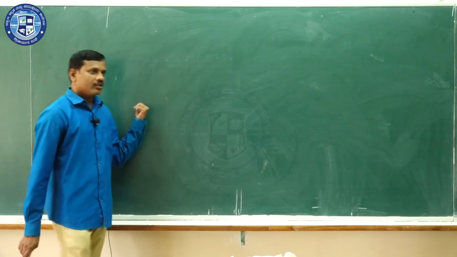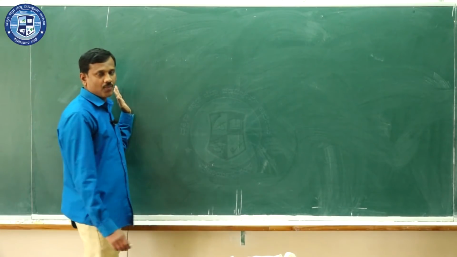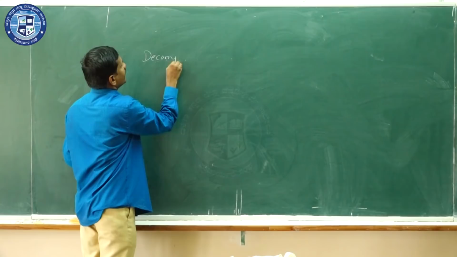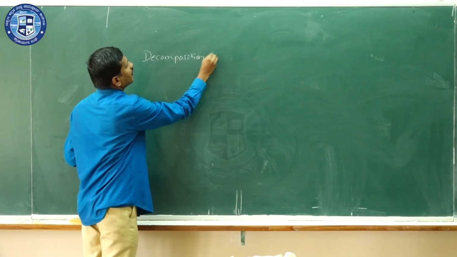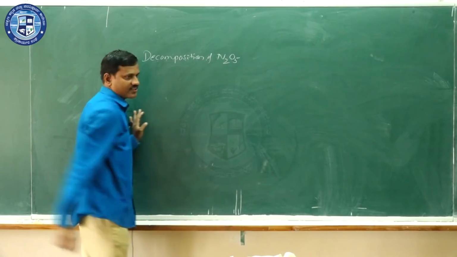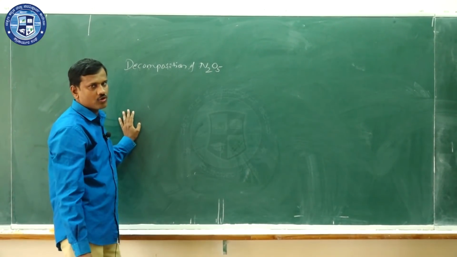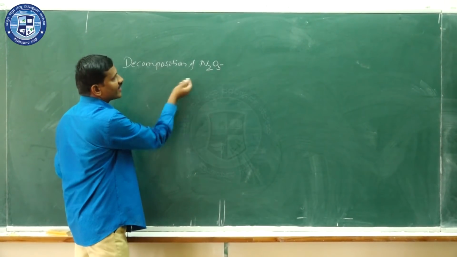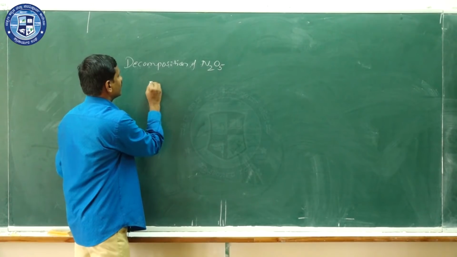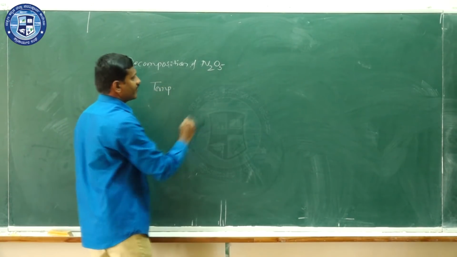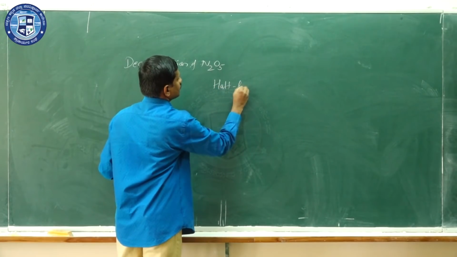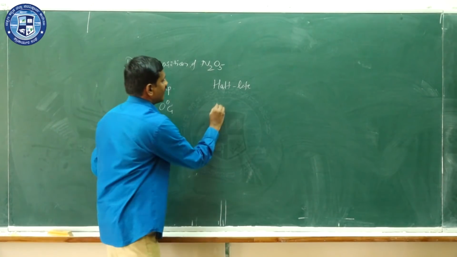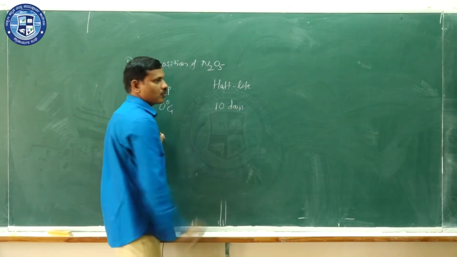Okay. Now consider one important example that appears in chemistry, that is the decomposition of N2O5. From this you can have some idea about the effect of temperature. For this we can consider the half-life for the decomposition of N2O5. So consider the temperature and half-life. If the temperature is 0 degrees Celsius, it takes 10 days to decompose.